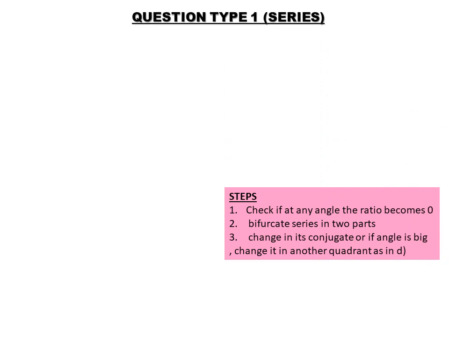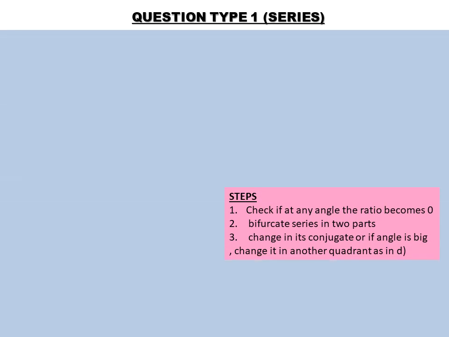So this is the type 1, that is series kind of questions. I have written some steps over here, as you can see. The steps are: check if at any angle the ratio becomes 0. Second step is to bifurcate the series in two parts, and third step is to change it to its conjugate, or if the angle is big, change it to another quadrant.